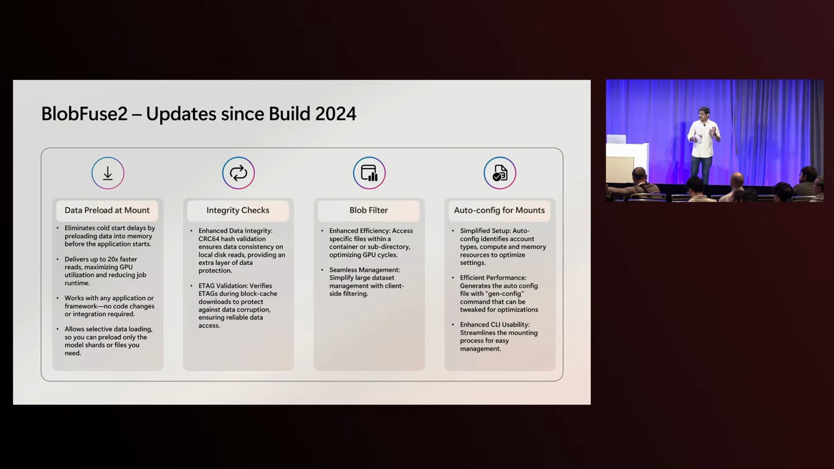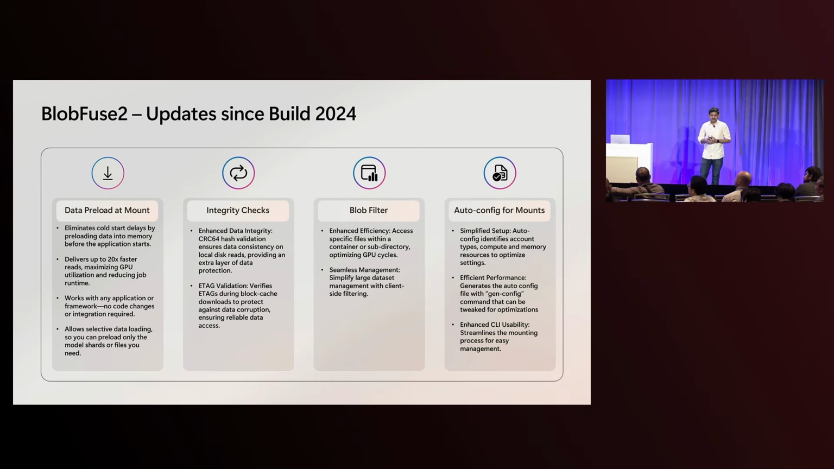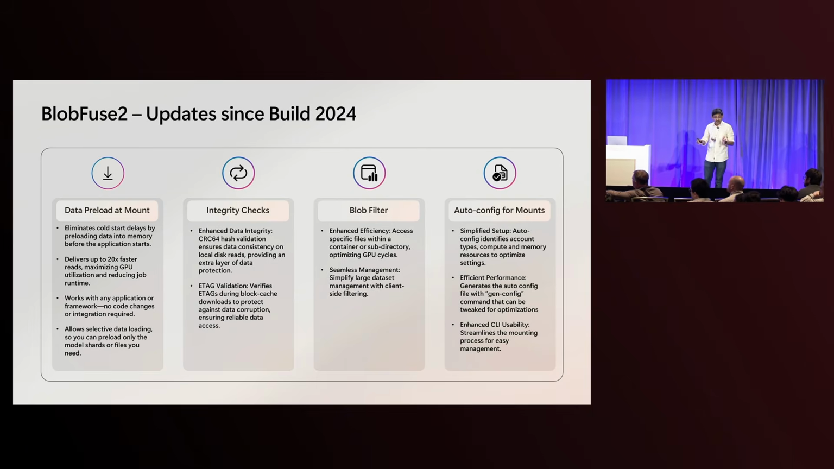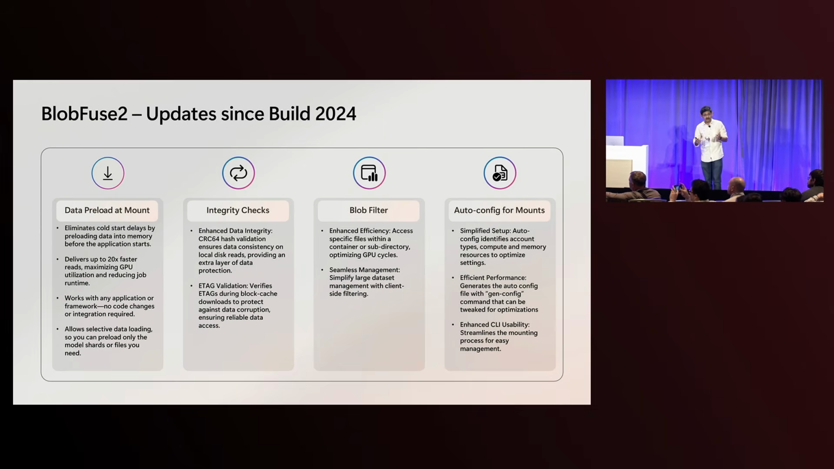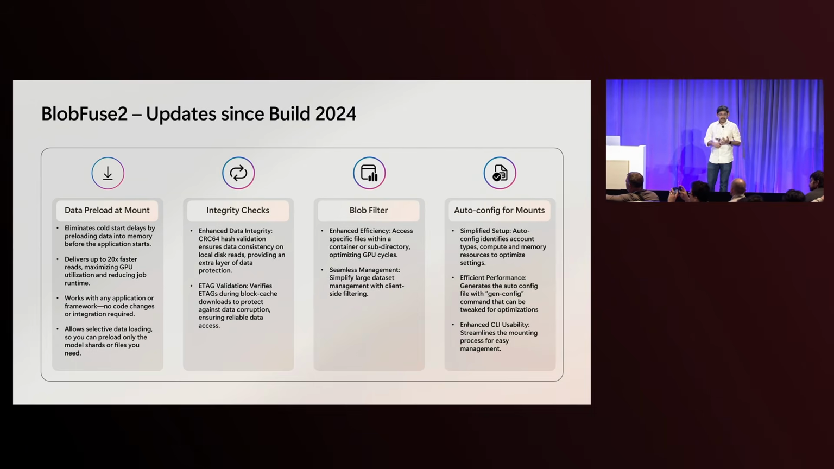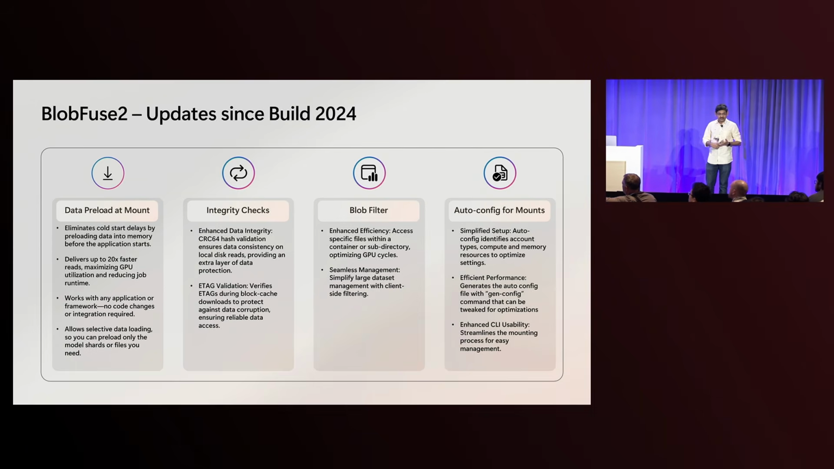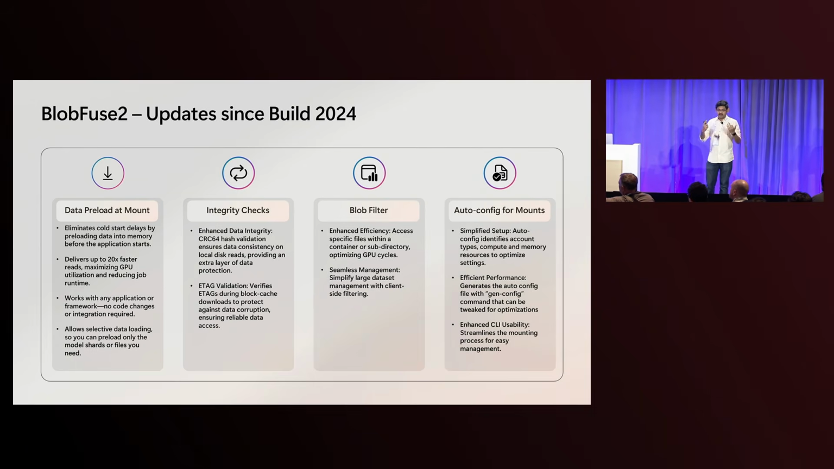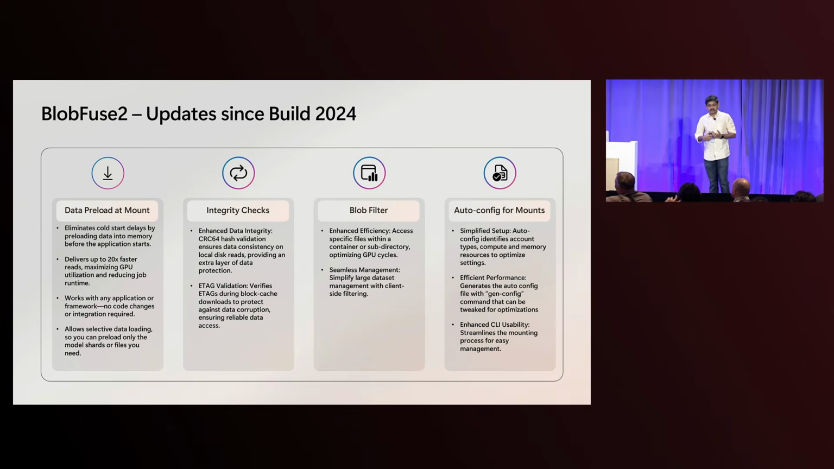And preload is not the only feature that we enabled in the last few months. We've introduced more integrity checks into BlobFuse with CRC64 hash and ETag validations. We introduced blob filters. That means you can say only a subset of blobs are to be accessible at all times in a mount, irrespective of whether it is preloaded or not. It can be based on the last access time. It can be based on the type of files, with suffix, prefix, name it. You will be able to filter that mount.